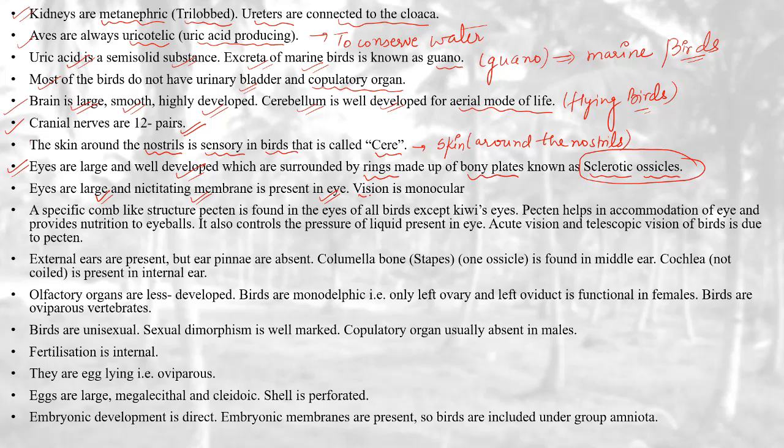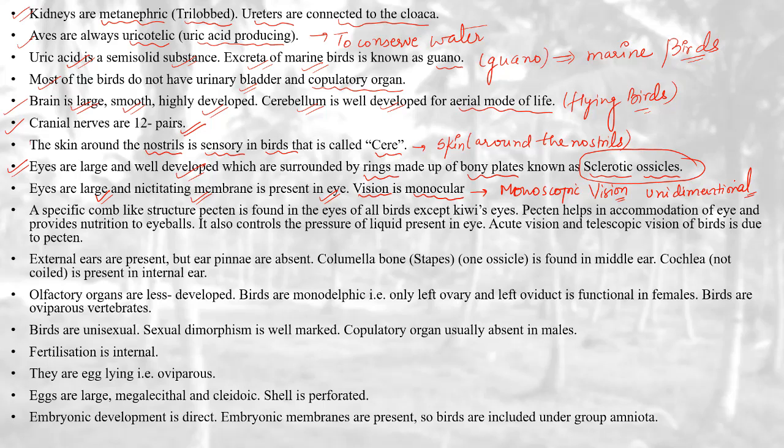Vision is monocular, meaning monoscopic vision, meaning they are unidimensional. Understood?